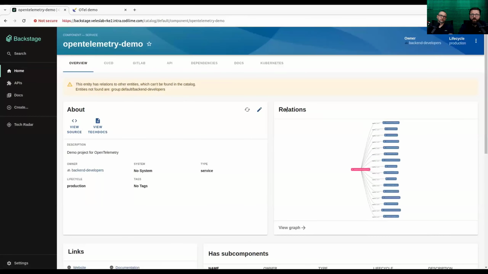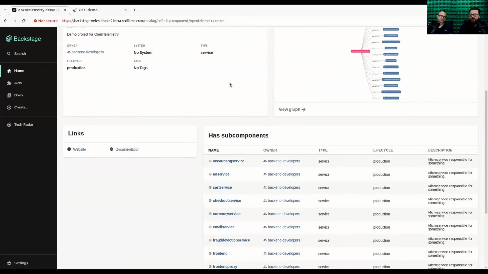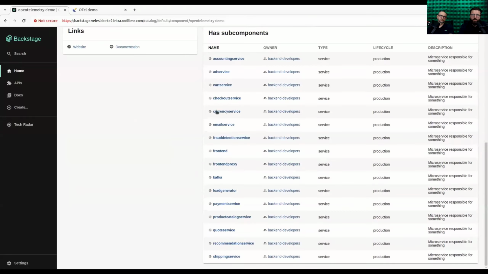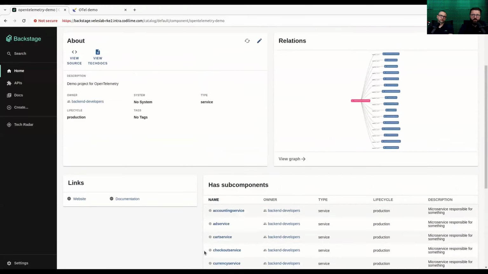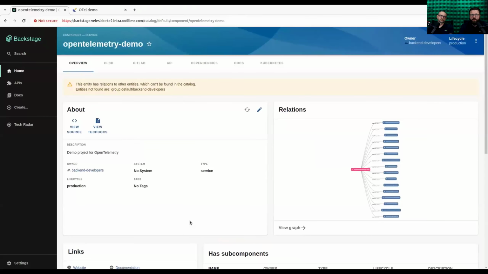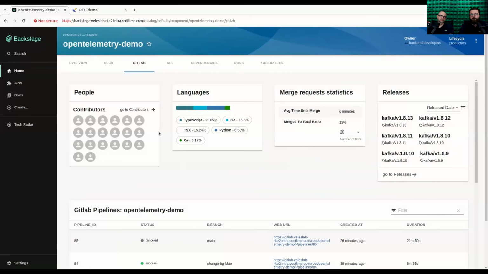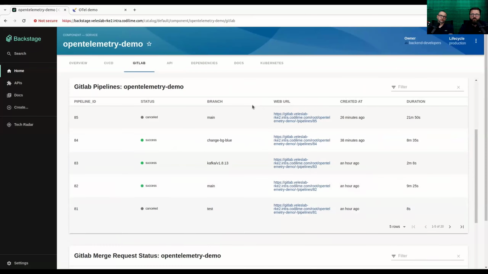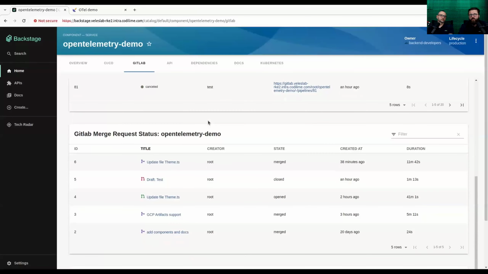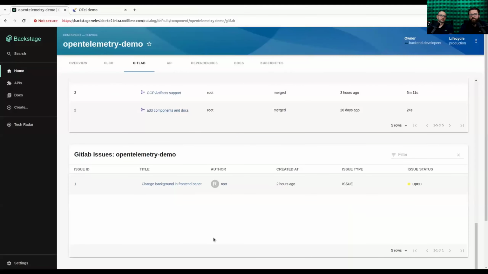Moving back to the main component, you can see all the subcomponents, so basically all the components within this project, this application, this system. In the GitLab tab, you can see all the information we can get from GitLab within Backstage, including pipelines, merge requests, and issues.